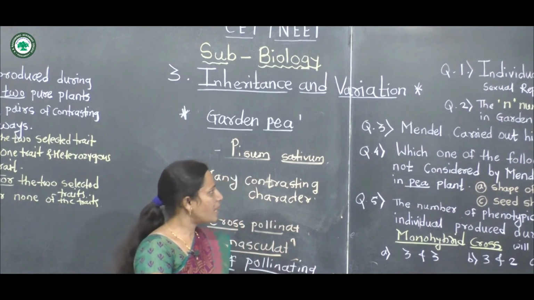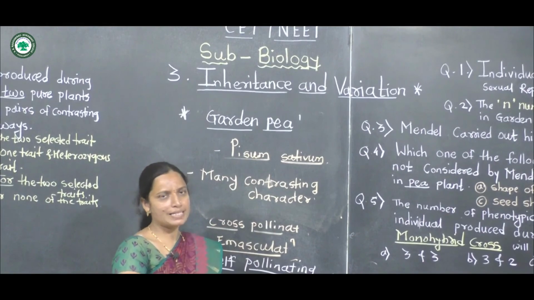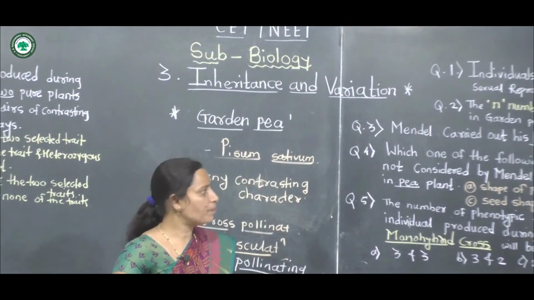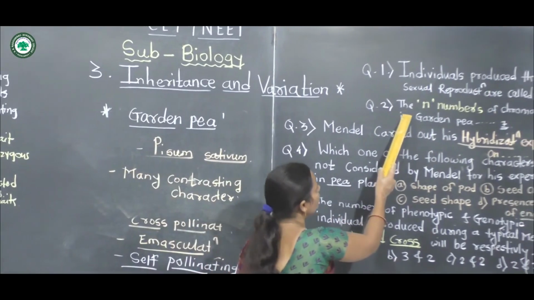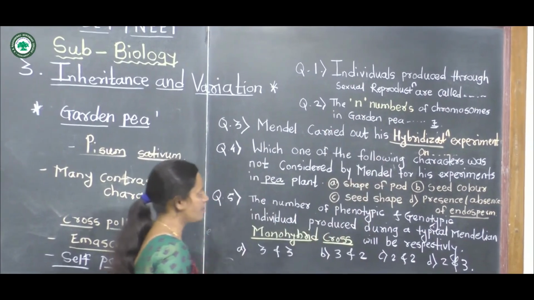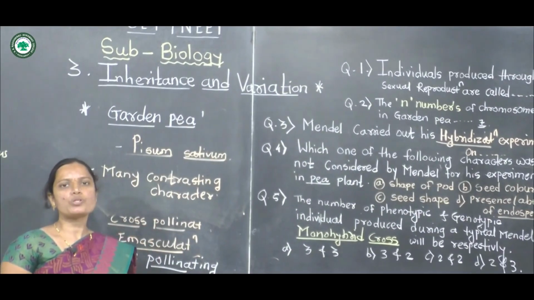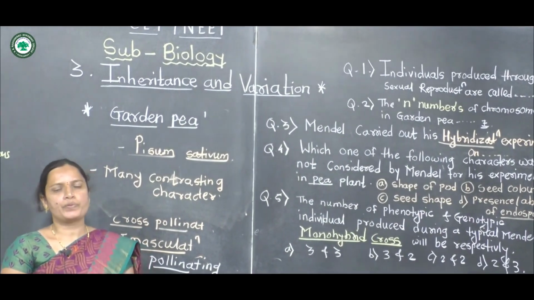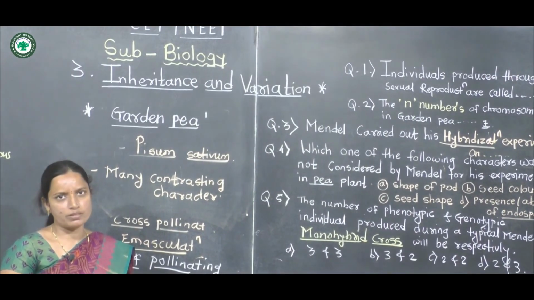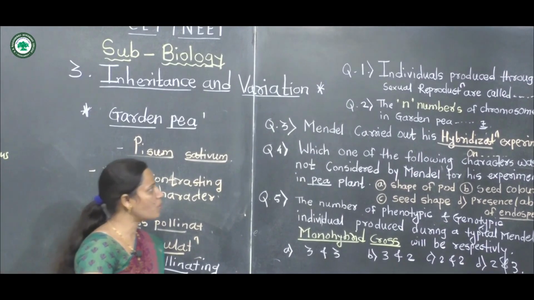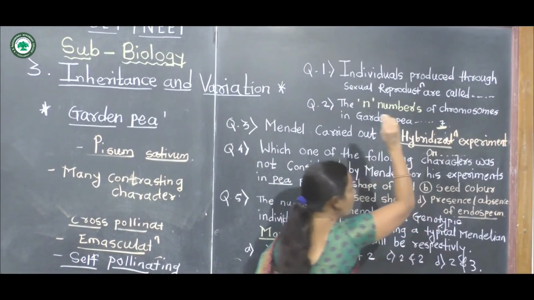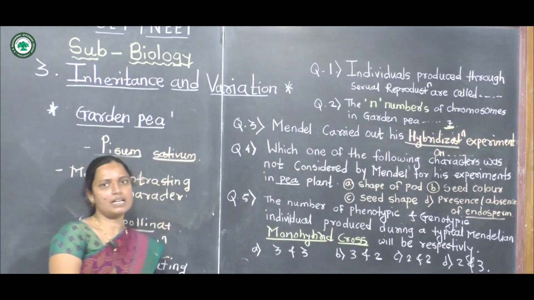A question may be asked about these pea plants: what is the n number of chromosomes in the garden pea plant? The garden pea plant has n equal to 7 chromosomes. The number of chromosomes present in garden pea plants is 7.